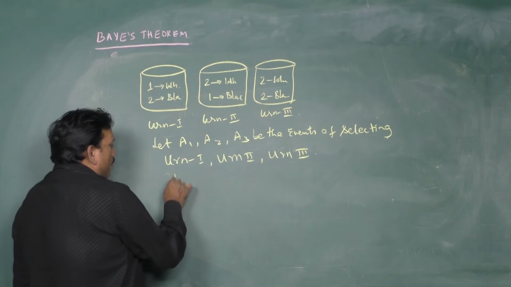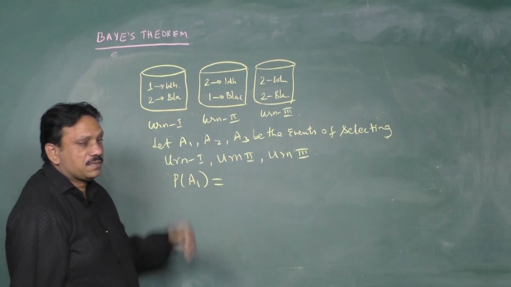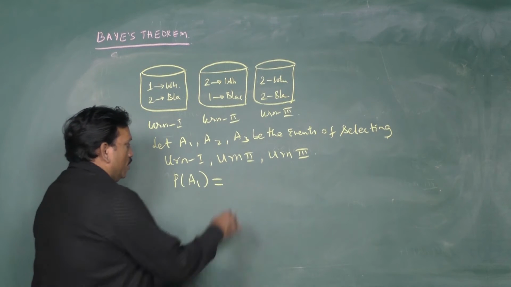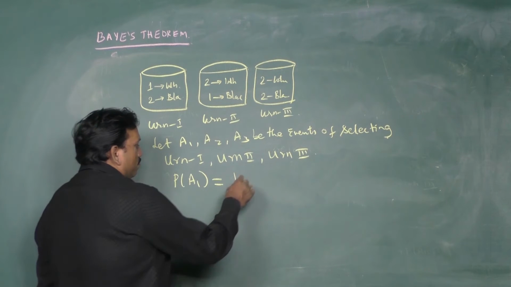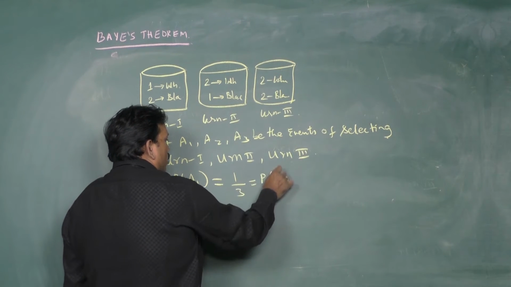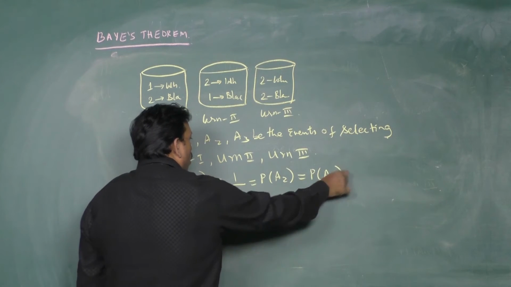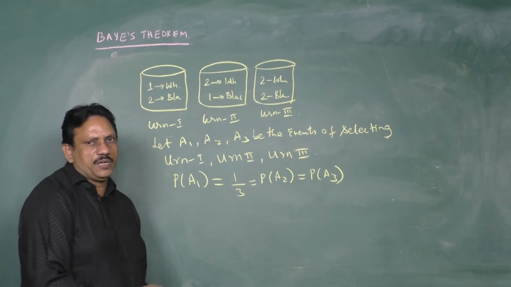Students, what is the probability of selecting bag 1? There are 3 urns, urn 1, urn 2, urn 3. We have to select 1, that is 1 by 3. The same probability for bag 2, same for bag 3. So, the selection of urn 1 is 1 by 3, urn 2 is 1 by 3, urn 3 is 1 by 3.